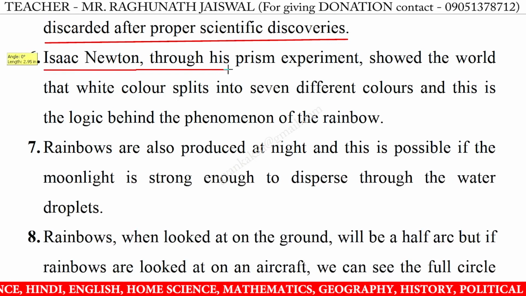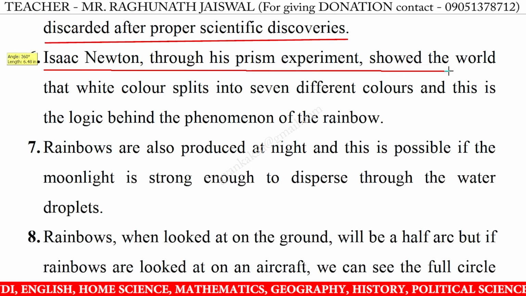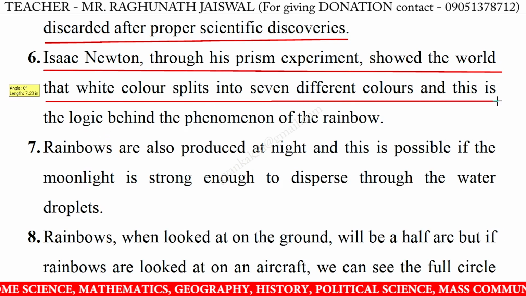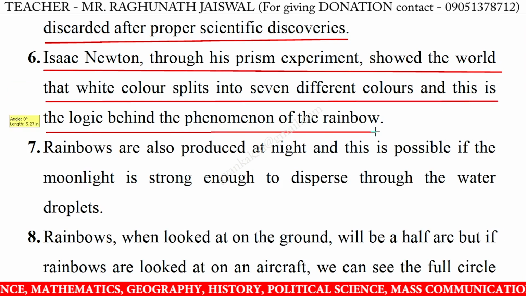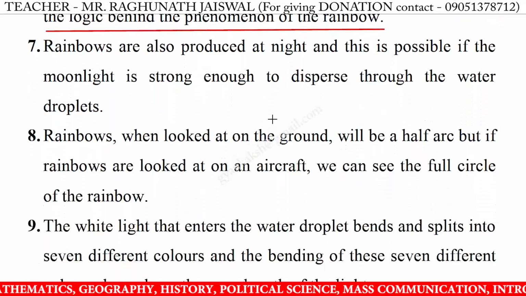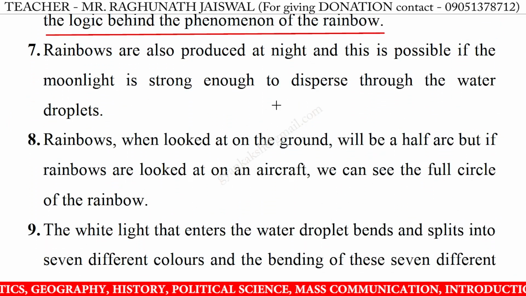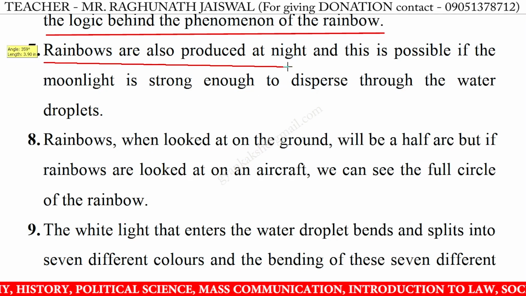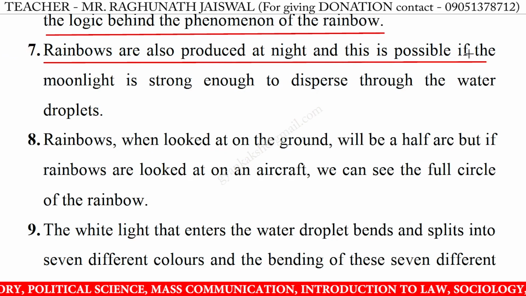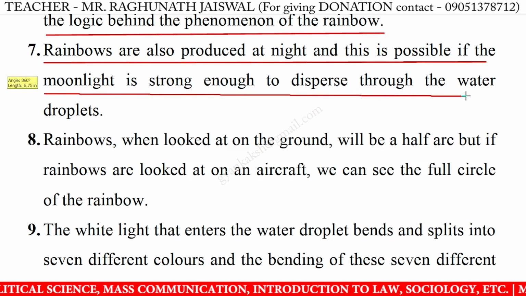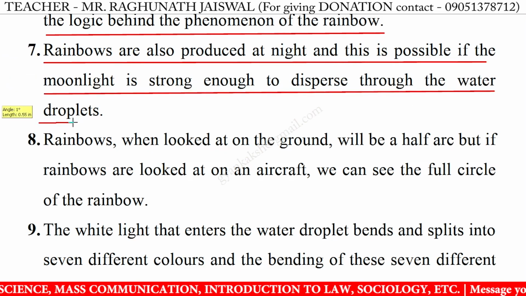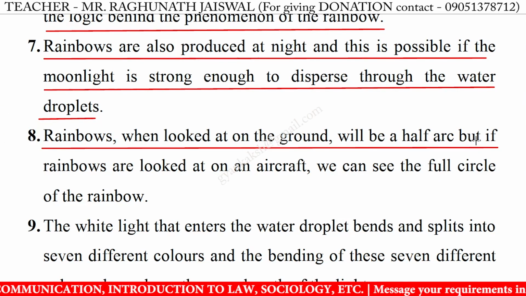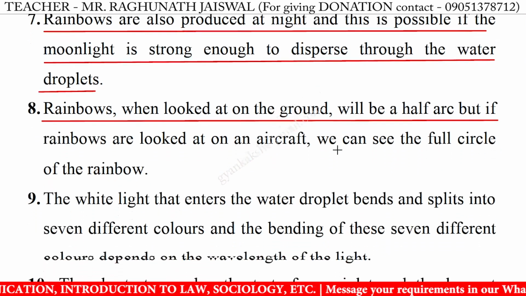6. Isaac Newton, through his prism experiment, showed the world that white color splits into 7 different colors, and this is the logic behind the phenomenon of the rainbow. 7. Rainbows are also produced at night, and this is possible if the moonlight is strong enough to disperse through the water droplets.